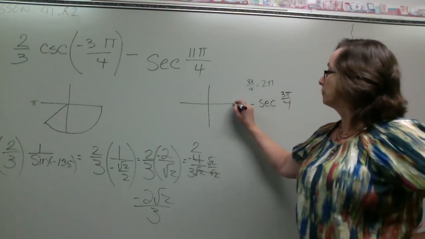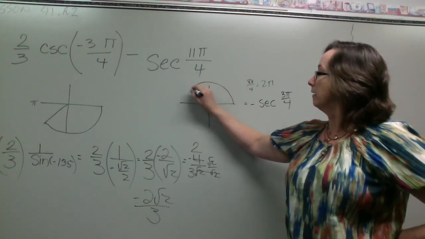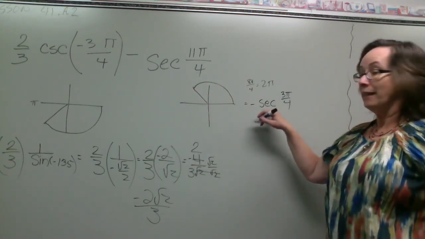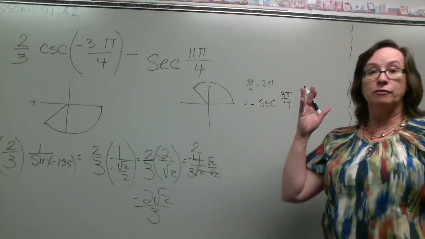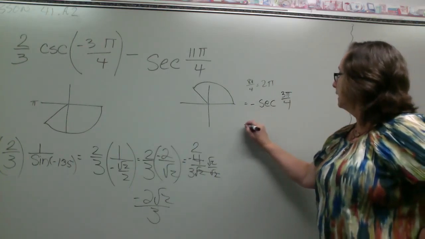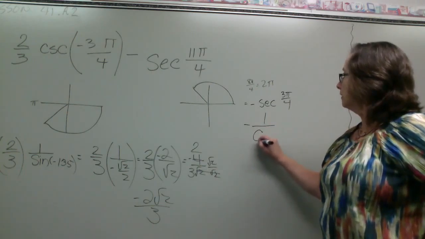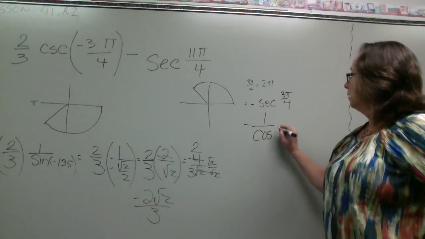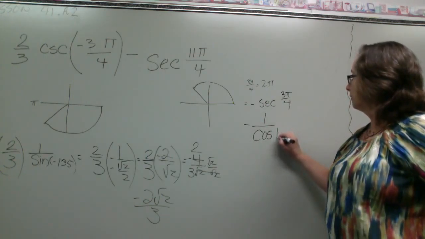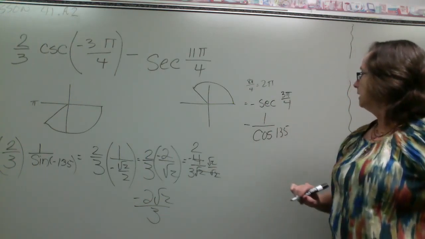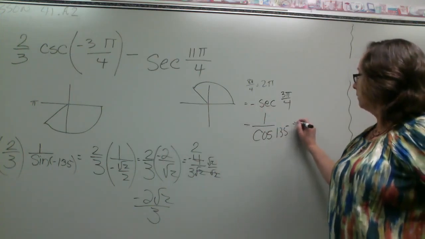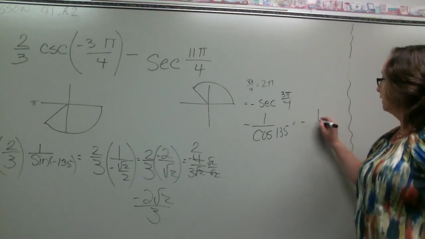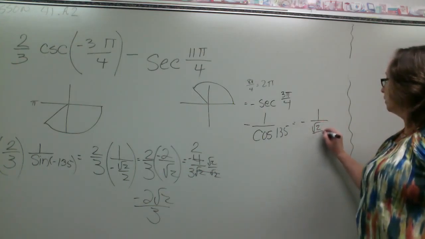Well, 3 pi over 4 is going to be right here, the 45 degree in the second quadrant. The secant is 1 over the cosine. So we're going to have negative 1 over the cosine. And that's just a 45 degree angle. We could call it 135 because it's positive. And then we're going to say, okay, well, that's going to be square root of 2 over 2 again. So negative 1 over square root of 2 over 2.